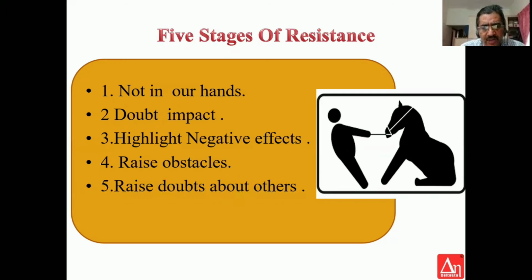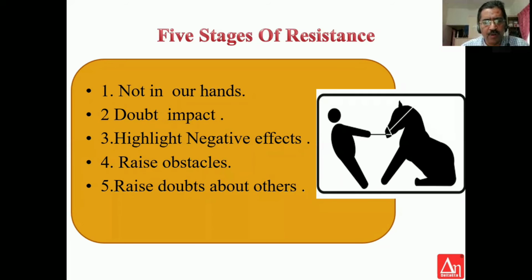And the fifth stage, once all the four stages are over, you will go to the fifth stage, which is raise doubt about others. This is to say, I am okay with the change, but others are not okay with the change. So you raise doubt about others' participation, and this leads to dropping off that idea.